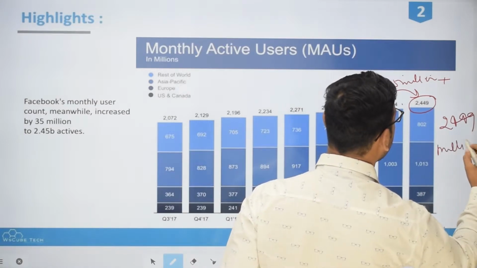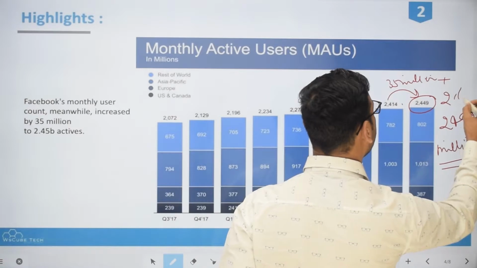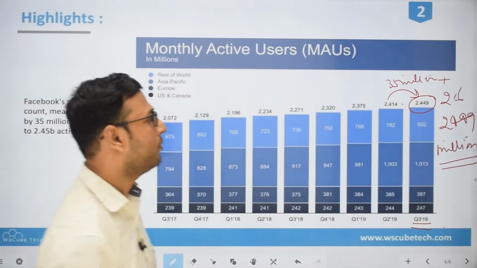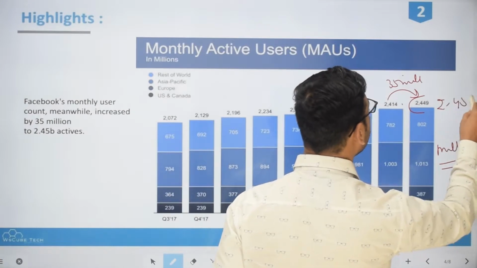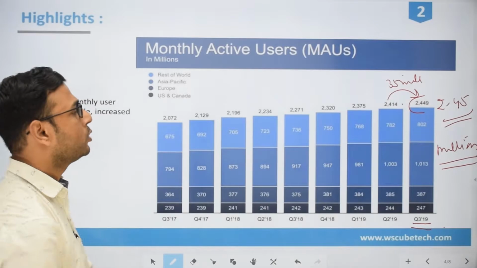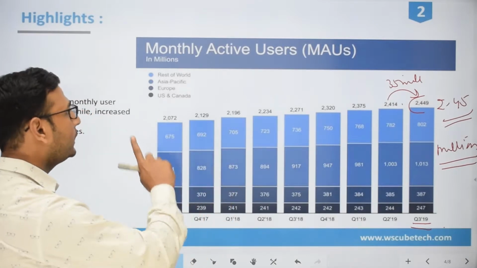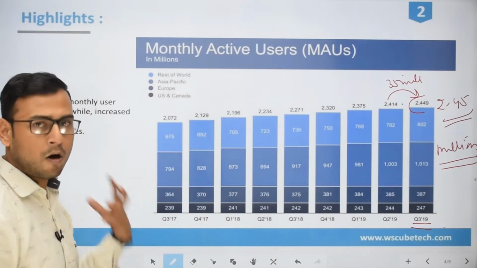Which makes it 2449 million monthly active users, and if we convert it into billion, it will be somewhere around 2.45, if we calculate it approximately. So 2.45 billion monthly active users on their platform, and this is actually their official report.